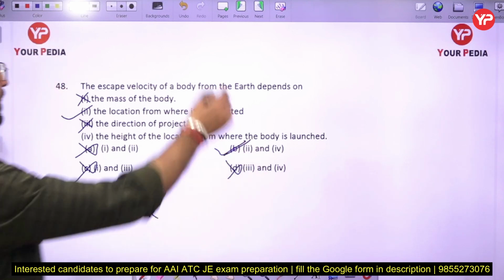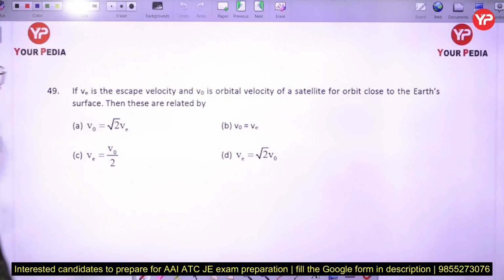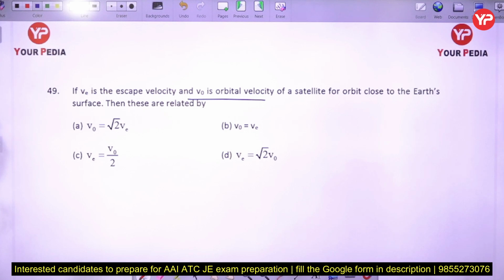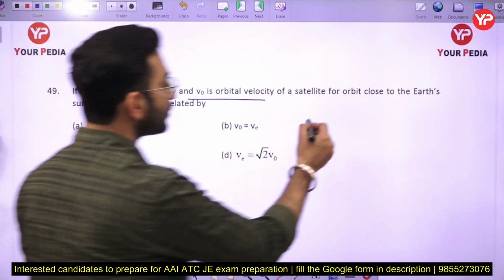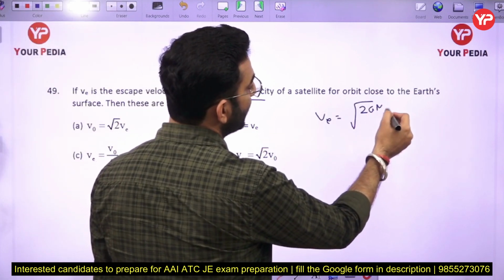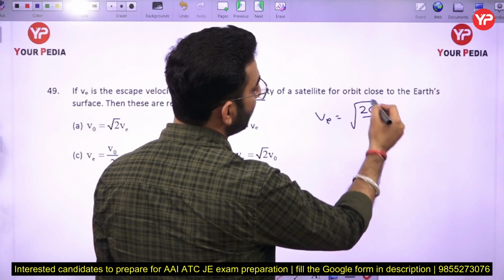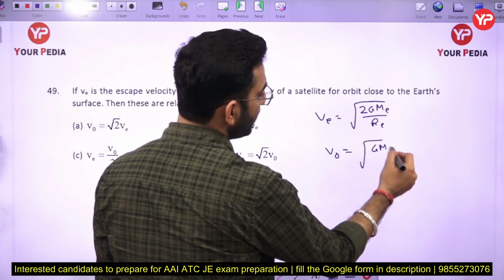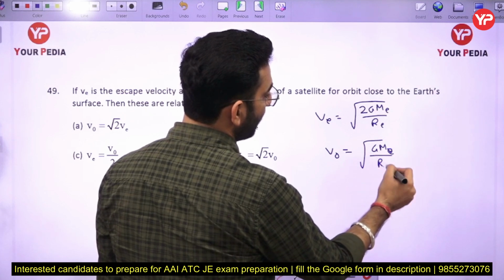Okay, next part, if VE is the escape velocity and V naught is the orbital velocity of a satellite for the orbit close to the Earth's surface, then they are related to each other as, okay, so now just see in this case the escape velocity of the Earth, it is having a formula of root of 2GME divided by RE, and if we talk about the velocity of the orbit, it is equal to root of GME divided by RE here.